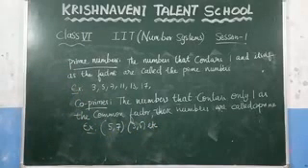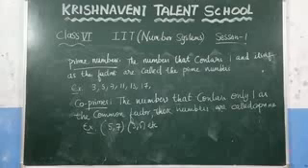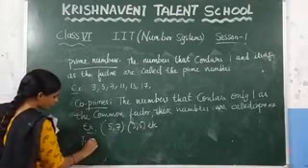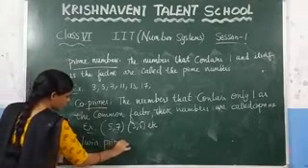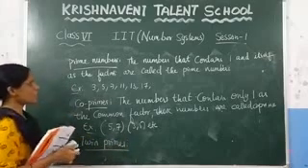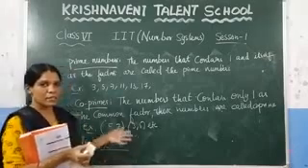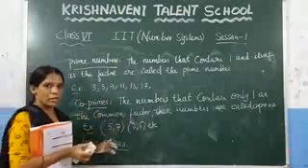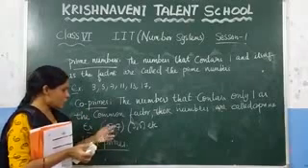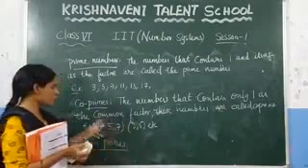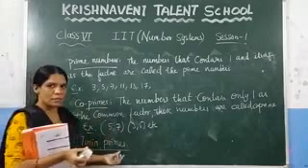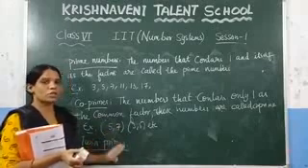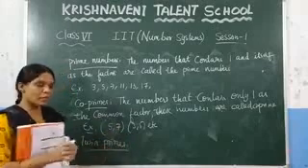Now see the next one, twin primes. So we first discussed prime numbers. What are prime numbers? The numbers that contain 1 and itself as the factors, we call prime numbers. In that, what are co-primes? If two numbers contain only one as a common factor, we call them co-prime. And the next one, twin primes. That means if you consider any two prime numbers whose difference is equal to 2, those types of prime numbers we call twin primes.